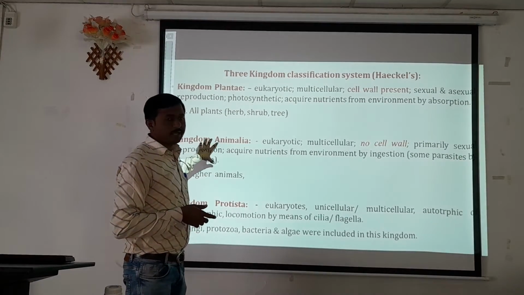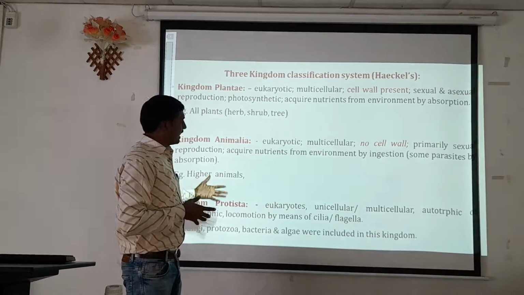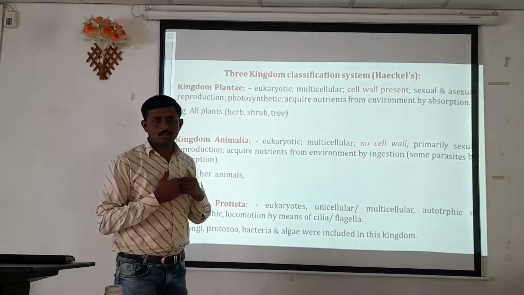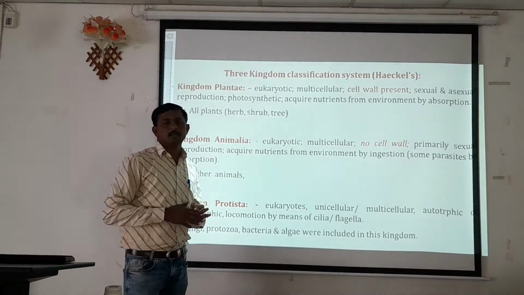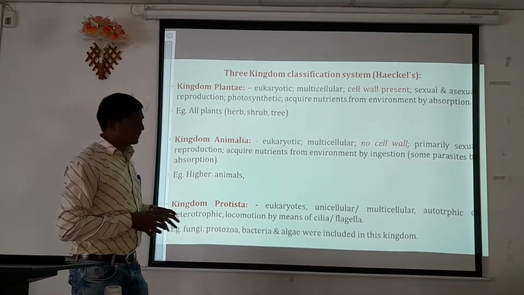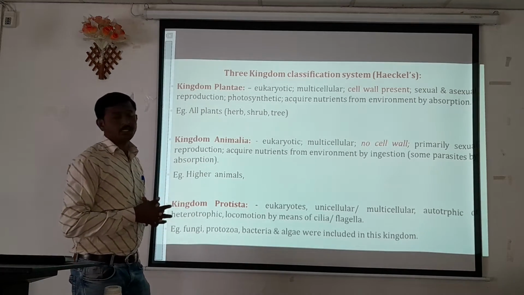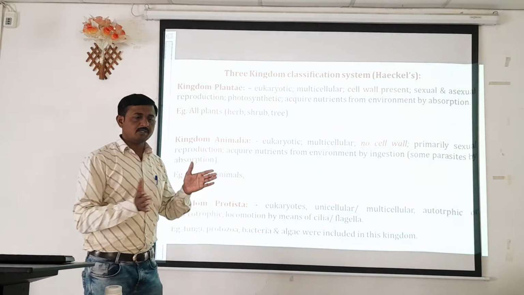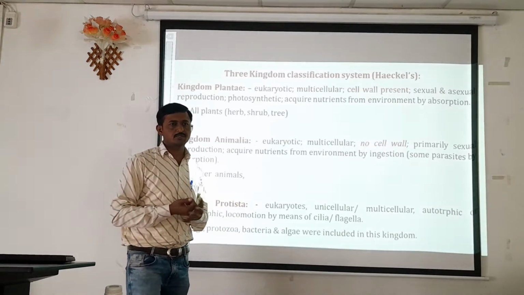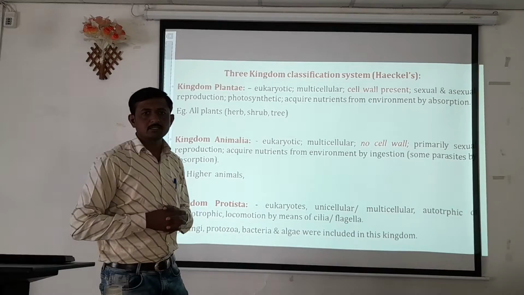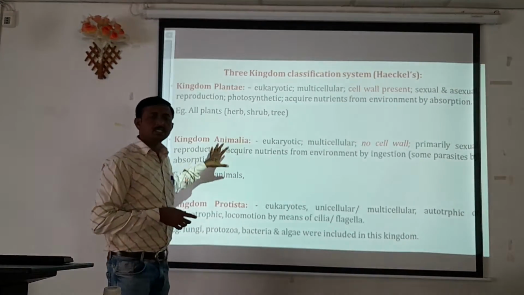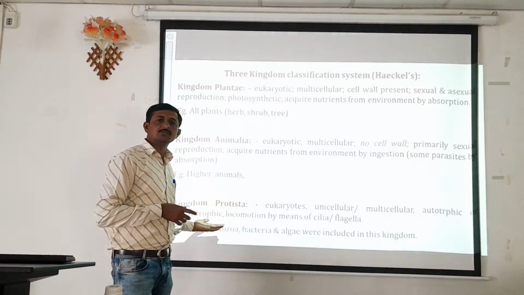So kingdom Animalia includes, for example, higher animals or mammals, all the organisms or animals categorized into kingdom Animalia. Here, in the third kingdom, we are discussing the three kingdom classification system. Basically, the three kingdom classification is on the basis of external appearance, or how they observe the organism, and they are categorized into three kingdoms.